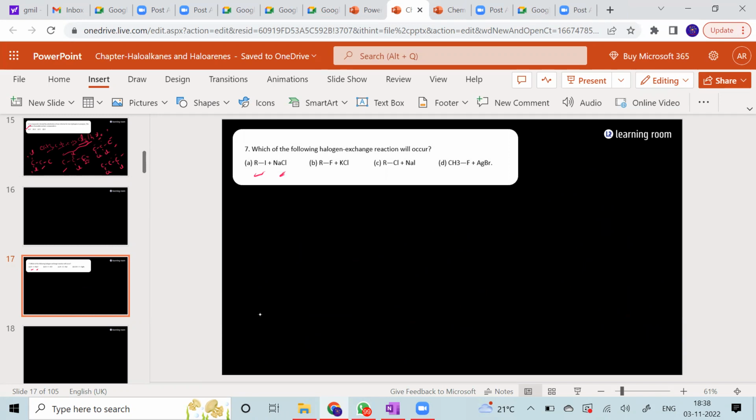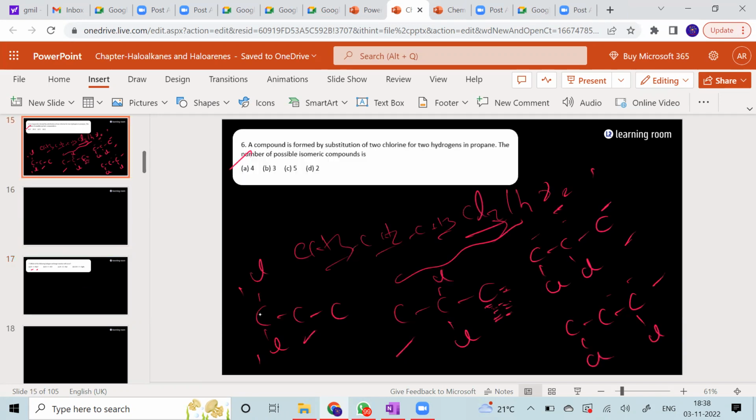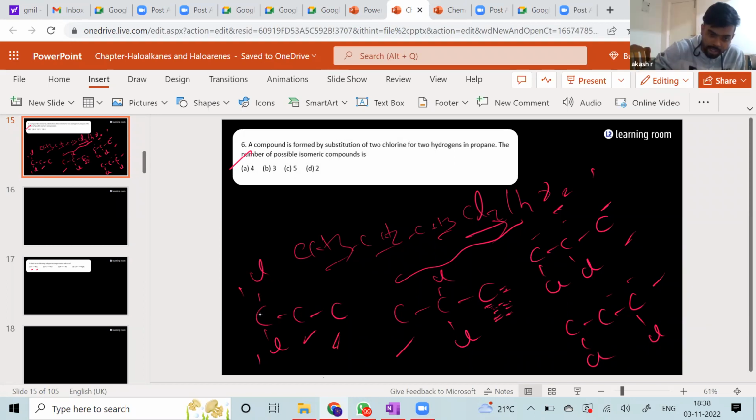Sir, I have a doubt about the previous question. Okay, please tell me. Sir, what if we put 2 chlorine at the center? Then that's one possibility. Another, 1 chlorine at first carbon and 1 chlorine at third carbon. That's the second possibility. Then 1 chlorine at first carbon and second chlorine at second carbon. That's the third possibility. Then this one, both the chlorine atoms on the first carbon itself. Okay, sir.